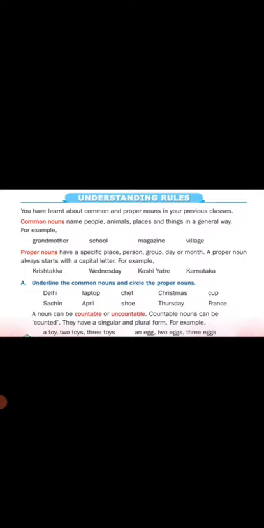Next we are going to see about countable and uncountable noun. Countable noun means which can be counted. For example, pencil. How many pencils are there? I have 2 pencils. I have 3 pencils. I have 4 pencils. We can count the objects. But uncountable noun means we cannot count. Without counting we will tell. For example, sand. How many sands are there? We cannot tell. How many waters are there? We cannot tell. So water and rice are examples of uncountable noun.